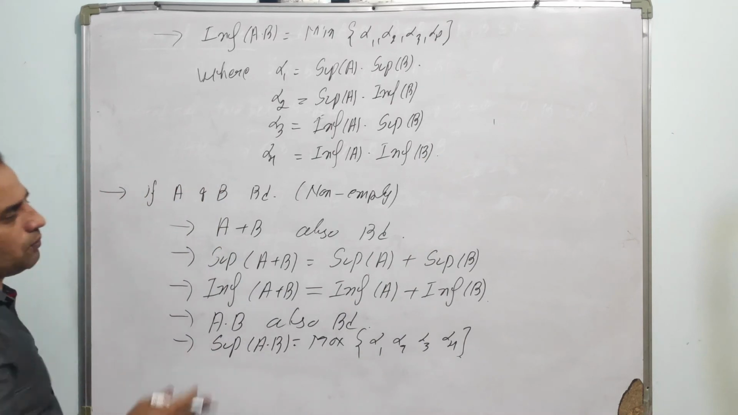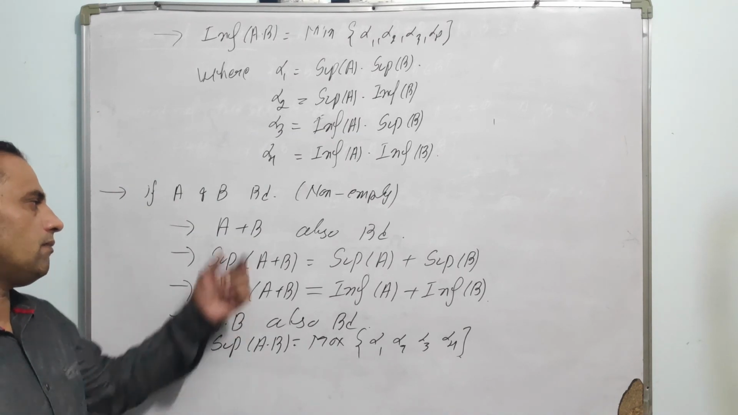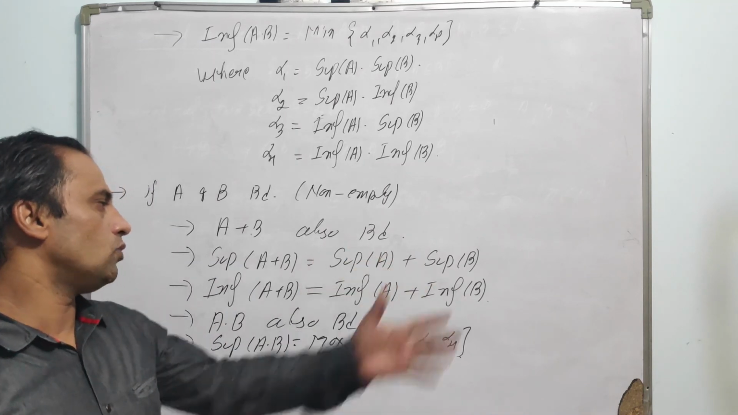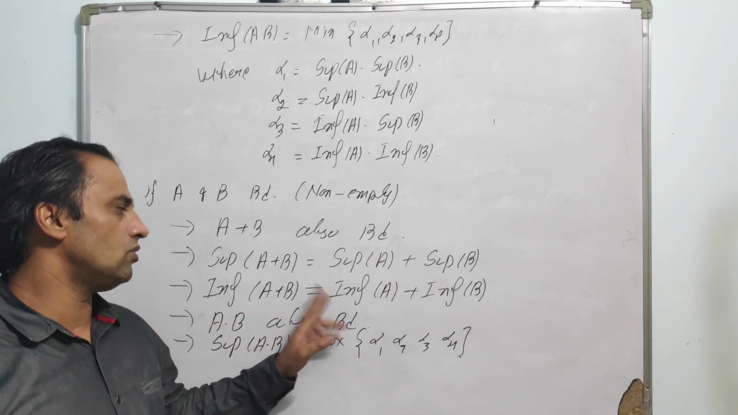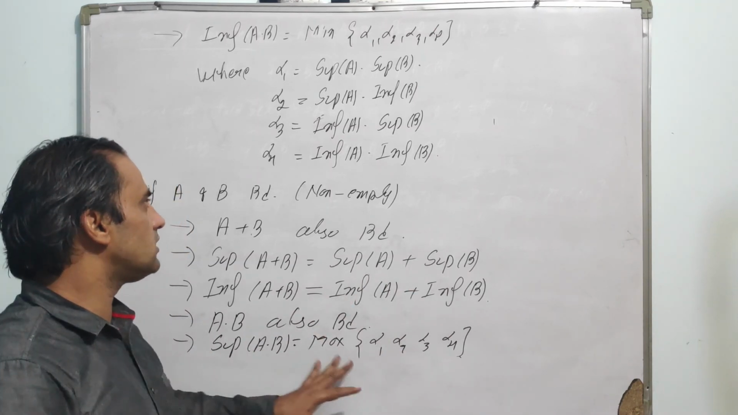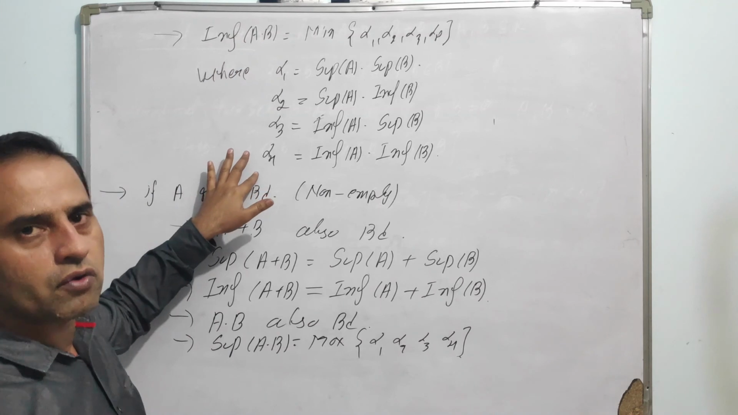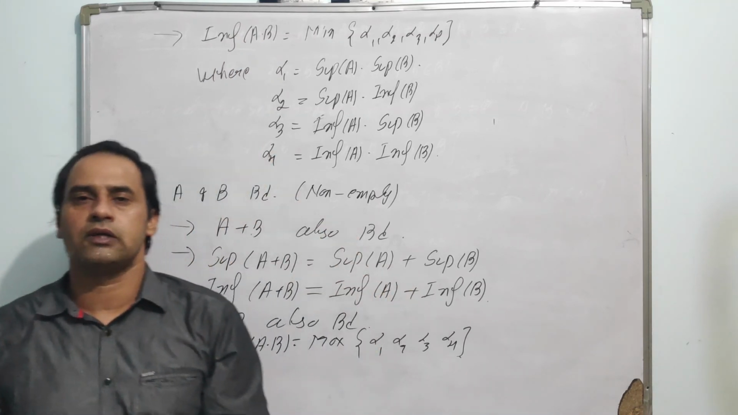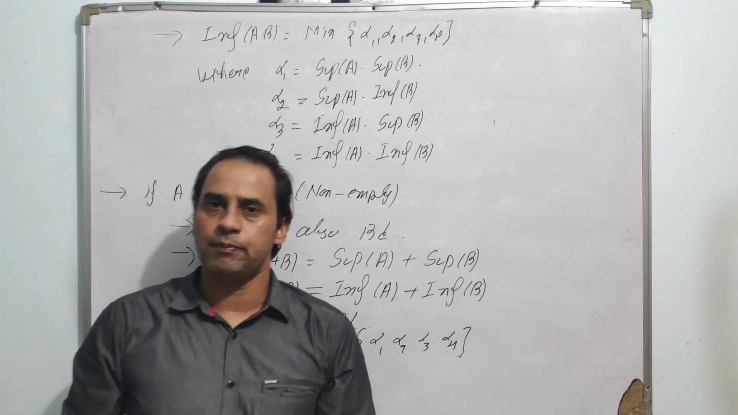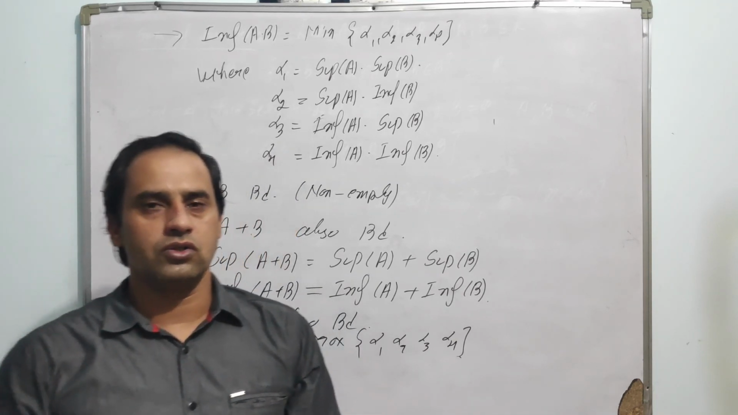So all these properties you can prove by definition. So if A is bounded, B is bounded, and both are non-empty, then the sum and product are both bounded, and the supremum of the sum is the sum of the supremums, and the infimum of the sum is the sum of the infimums, and the supremum of A into B is the maximum of all these quantities, and the infimum is the minimum of all these four quantities. So these are some of the properties with respect to sum and product of two sets. In the next segment we will discuss limit point, derived set, interior point, open set, and some of the properties of closed sets and open sets.